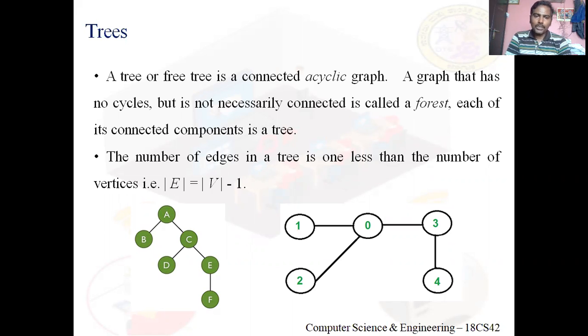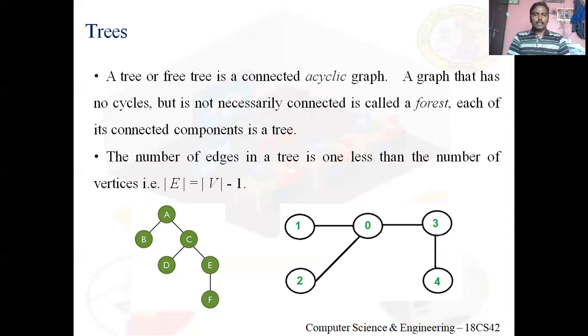From any vertex, you can traverse to any other vertex. For example, from A, I can traverse to F. Say from D, I can traverse to A. So all vertices are reachable from all other vertices. So this means connected graph. Acyclic means there should not be a cycle. See, I will start from A, I will go to C, I will go to D. I can't come back to A. There is no cycle. That's why you call it acyclic. So tree is a connected acyclic graph.